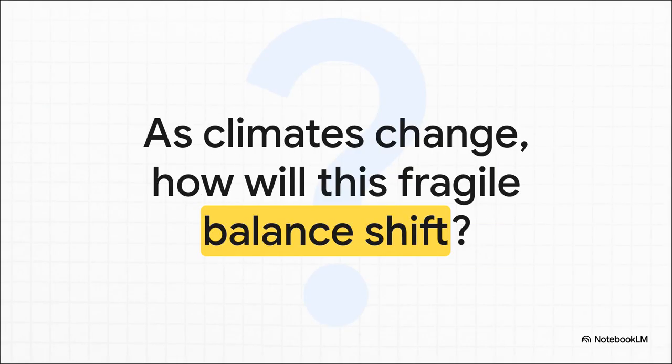And that leaves us with a really critical question for the future, doesn't it? As our world gets warmer, potentially speeding up that virus incubation time, and as more and more people cram into dense cities, how is this fragile balance going to shift? The story of the super spreader, it turns out, isn't just about the mosquito. It's also about the world that we are building all around it.